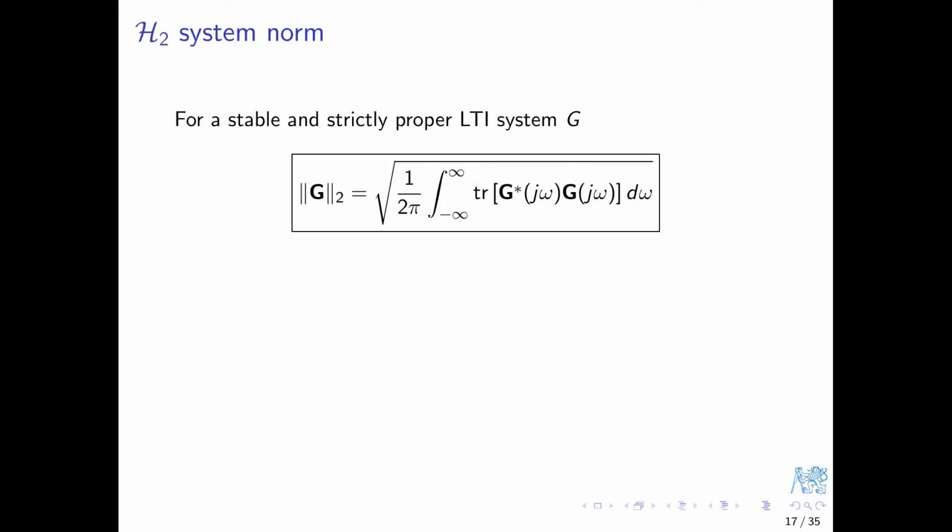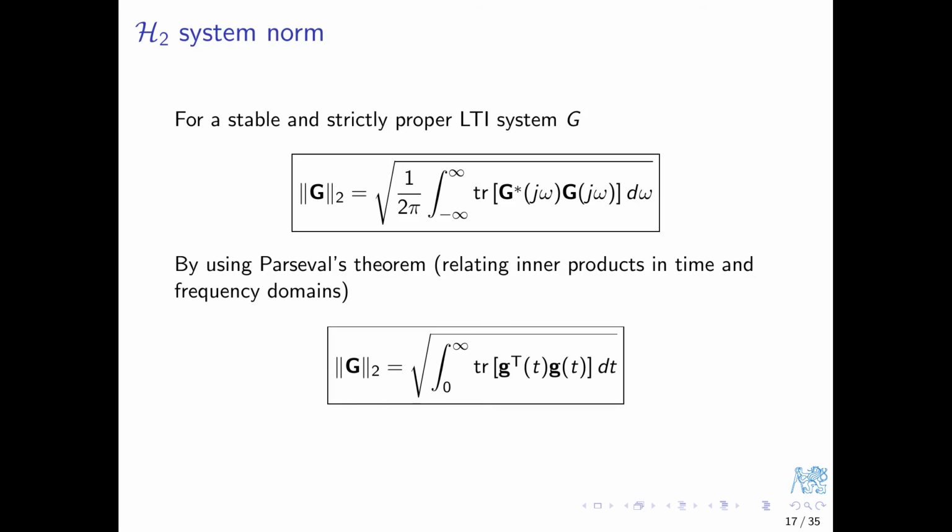H2 norm is defined for a stable and strictly proper transfer function with the following formula. Recall that the star stands for a conjugate of a transfer function and TR stands for a trace of a matrix, just in case G is a matrix of transfer functions. In the single input, single output case, the trace is redundant, of course.